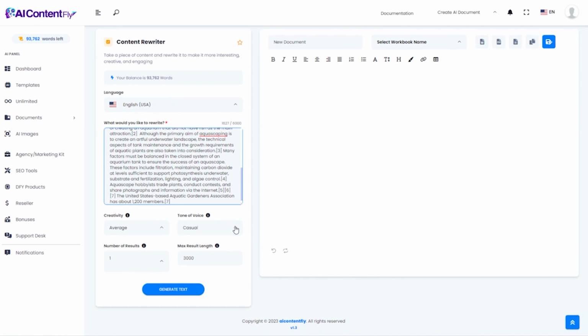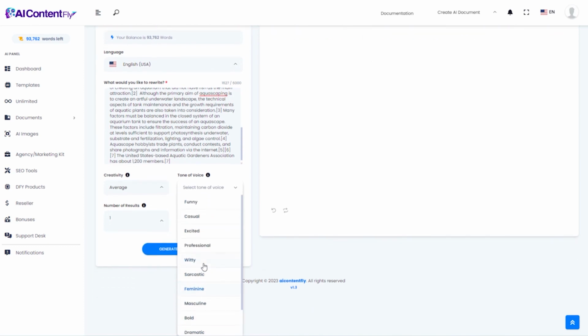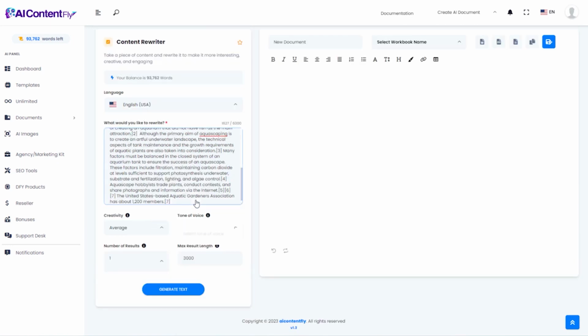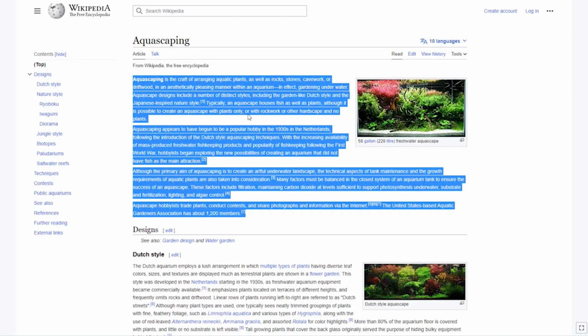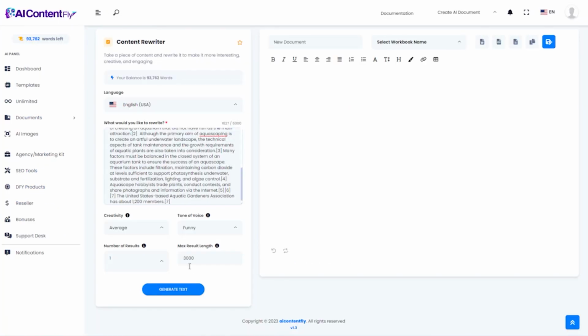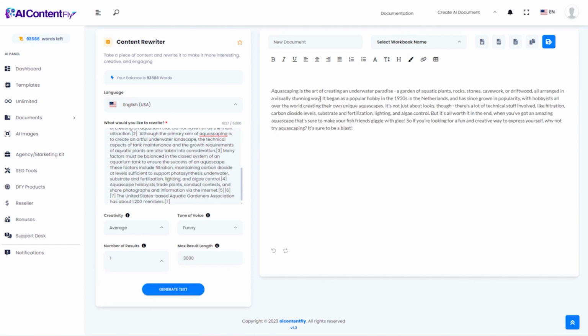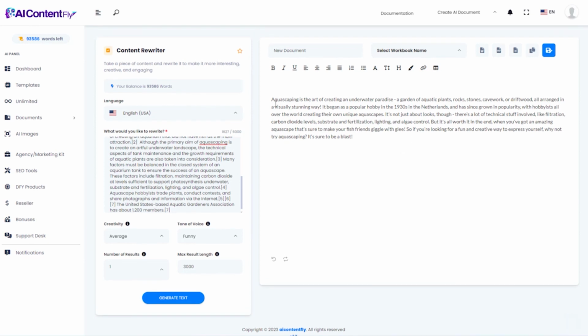Now on this one, I think I'm actually going to change the tone of voice. I have been using the casual tone of voice throughout these demos, but what if we were to change it to something different, maybe something like funny, and see if it can actually take this very serious sounding Wikipedia article and give it a little bit of humor at least. Let's find out. All right, here is our article. Certainly it did rewrite the article or the content from Wikipedia in a more user-friendly way.